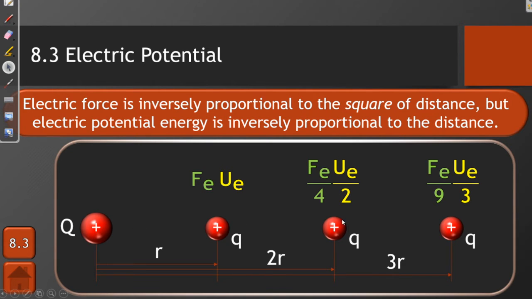Now, if we double the distance, if we move these two charges so they are now 2R apart, the electric potential energy will only become half of its original value. If you double the distance, then the electric potential energy decreases by 1/2. However, the force between them will decrease to 1/4 of its original value because electric force is inversely proportional to the square of the distance. Likewise, if we triple the distance between the two charges, so they are now 3R apart, the electric potential energy becomes Ue over 3, but the electric force decreases to Fe over 9.